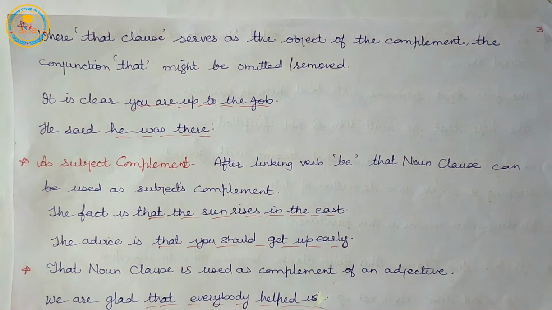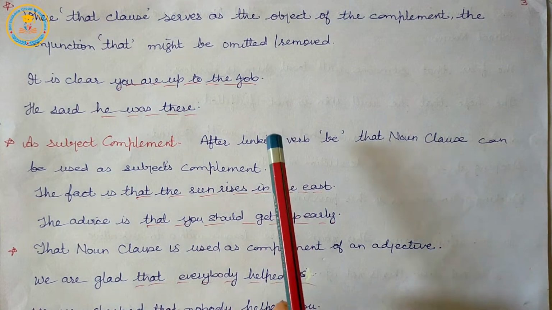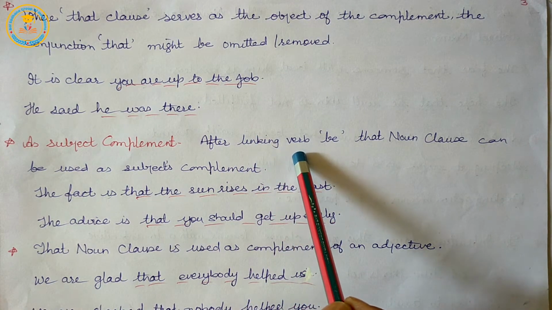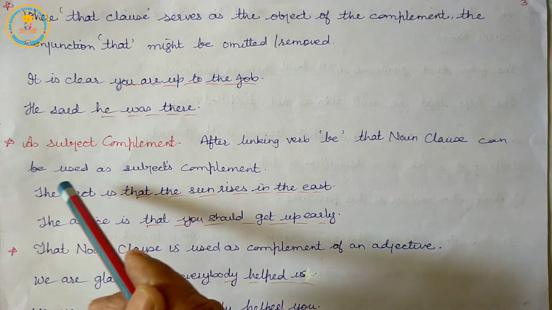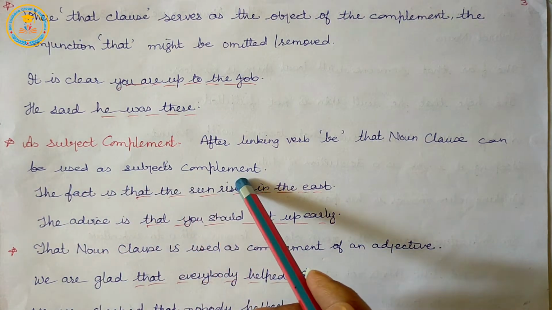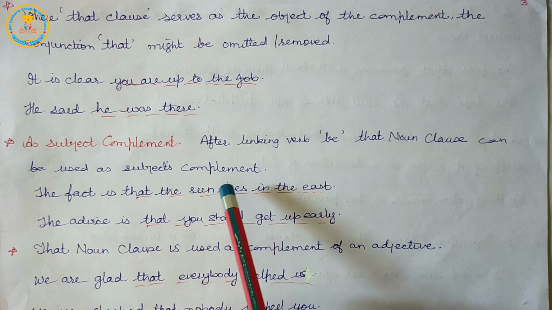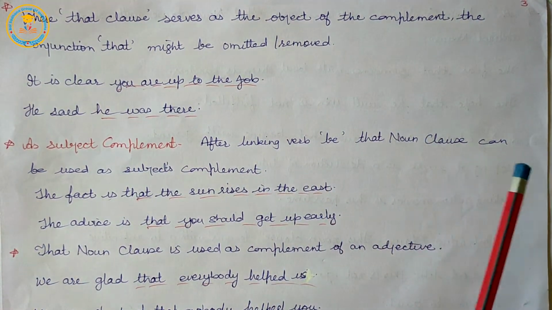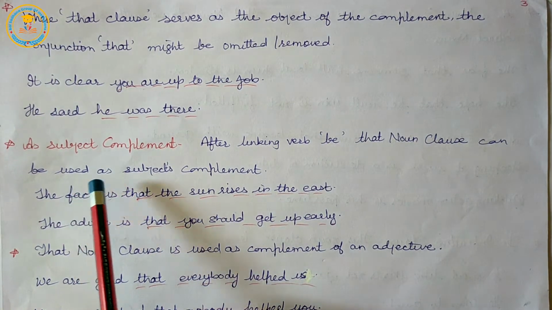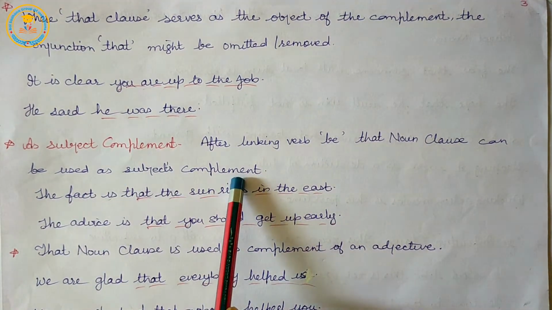Next, as a subject complement. After a linking verb, that noun clause can be used as a subject's complement.